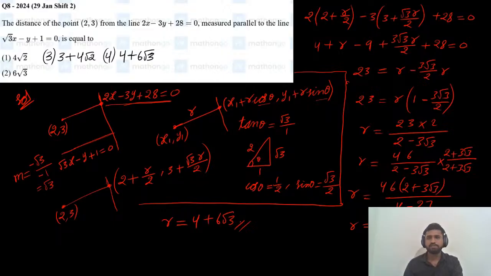In place of x we have substituted 2 plus r by 2, and in place of y we have substituted 3 plus root 3 r by 2. Actually here minus r also we can take, so that minus we can take common, and the final answer is 4 plus 6 root 3.